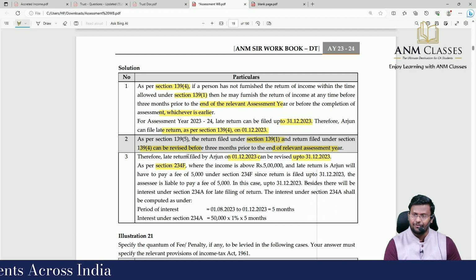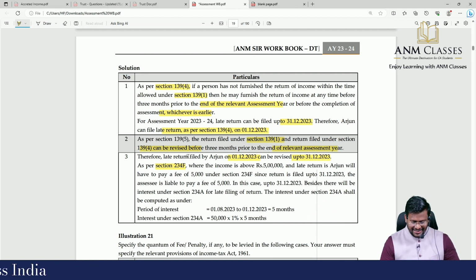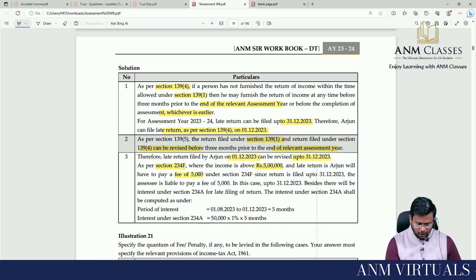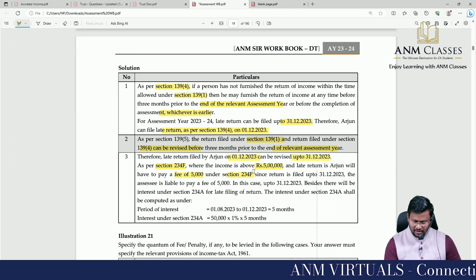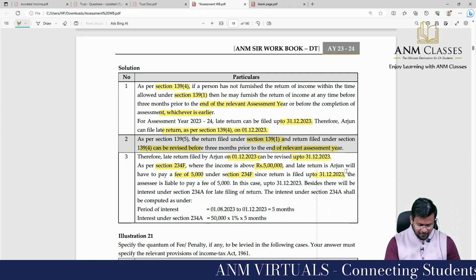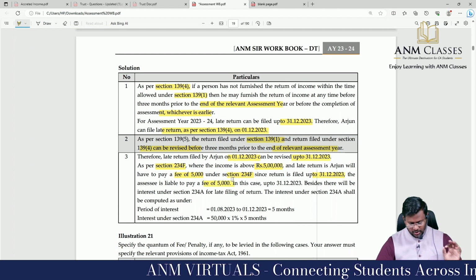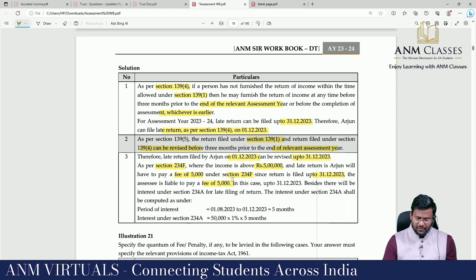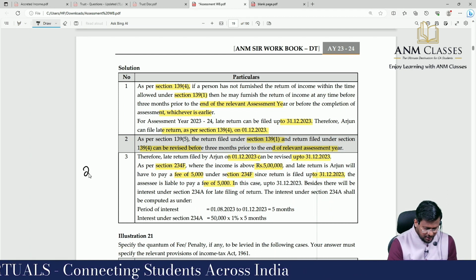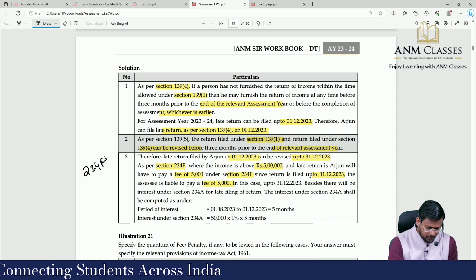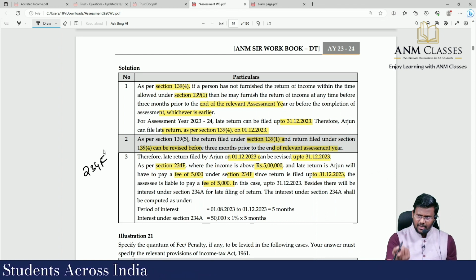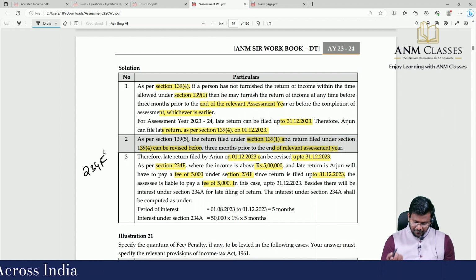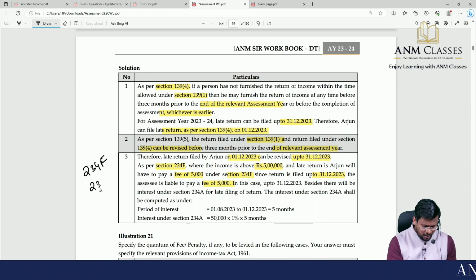As per 234F, there is a fee or fine where the income is above how many lakh and the return is late. Arjun will have to pay a fee of how much? Under 234F, since the return is filed up to 31/12/2023, assessee is liable to pay a fee of 5,000, because the total income exceeds 5 lakhs. Besides, there will be interest under section 234A for non-filing of return.